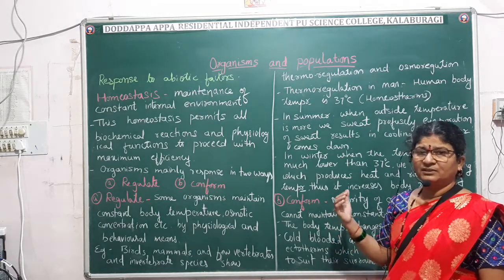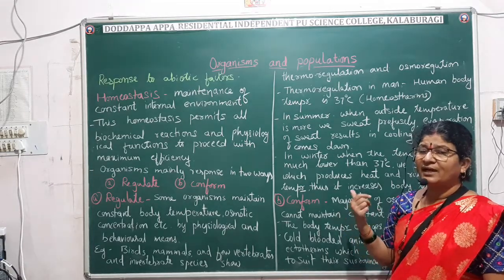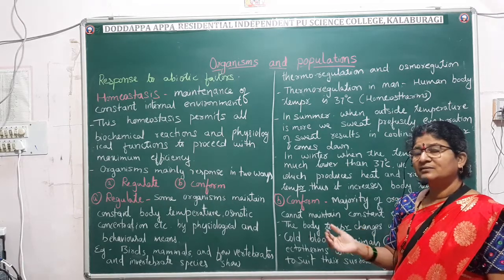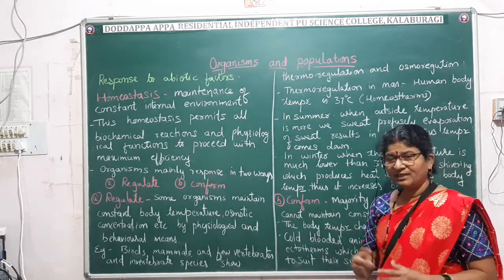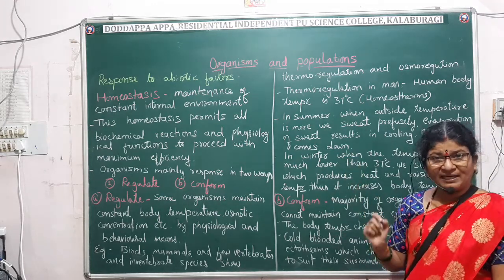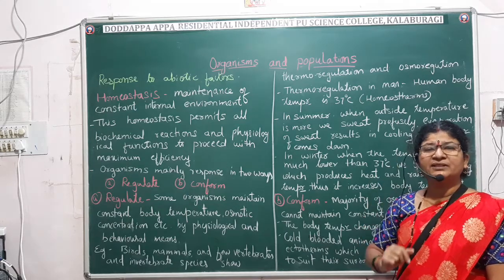For this, the body's physiological functions or the behavioral activities of an organism also help. What will come to your mind when I say behavior? I gave you the example of winter and summer. Apart from the physiological functions of the body, your brain also gives you some messages.